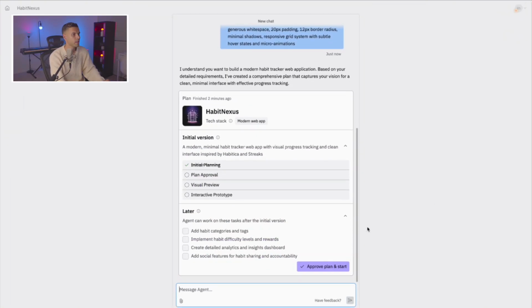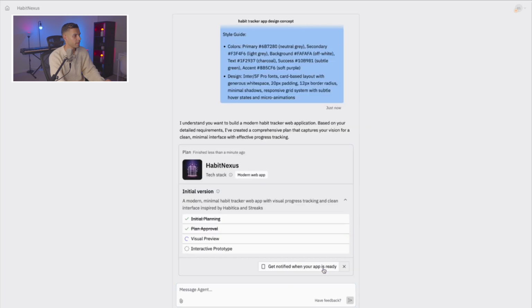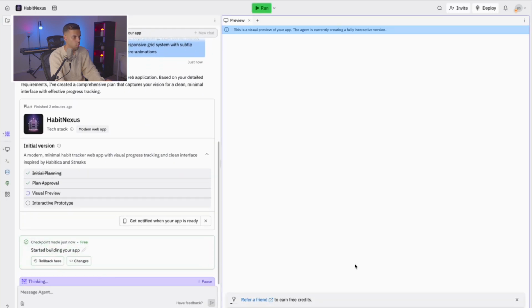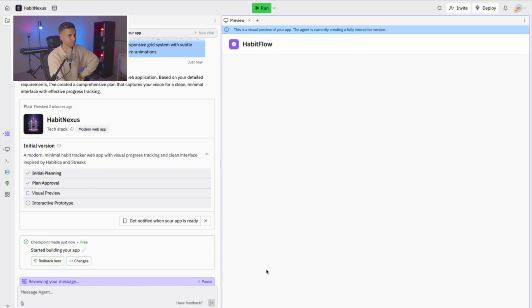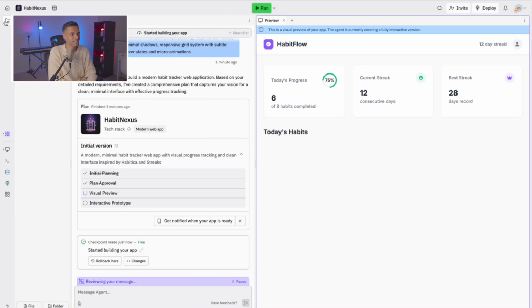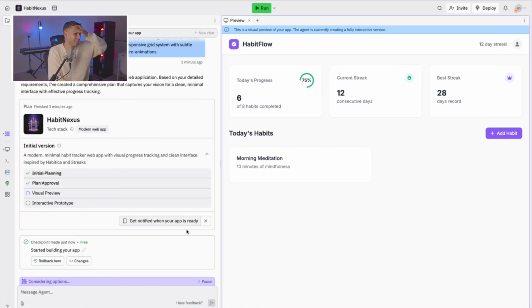Okay, so it's made a plan, and I'm just going to approve plan and start. Not wasting any time, and let the agent get to work. That is crazy. Look at it go. Oh my goodness. It's not looking bad. Like, this looks like it's going to be a pretty clean design so far. And it is absolutely flying.